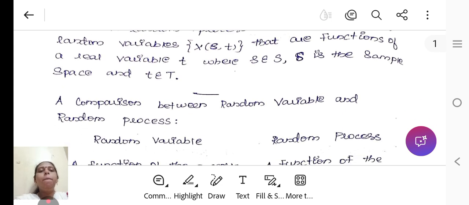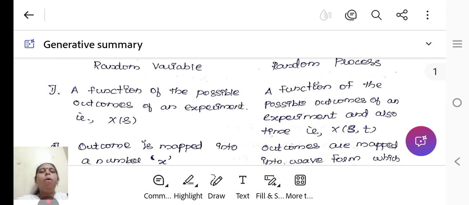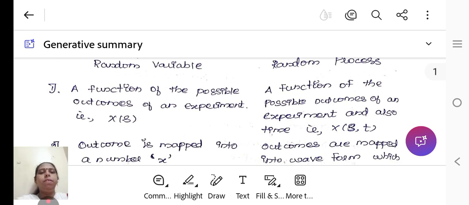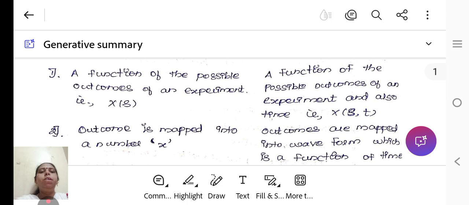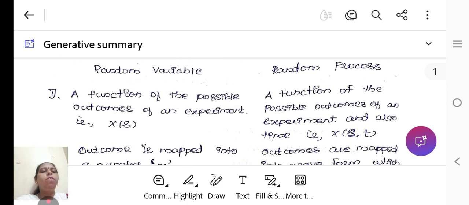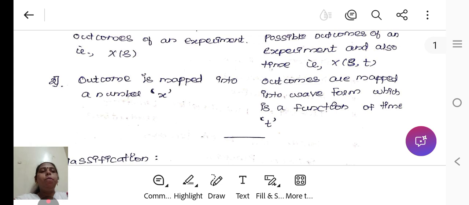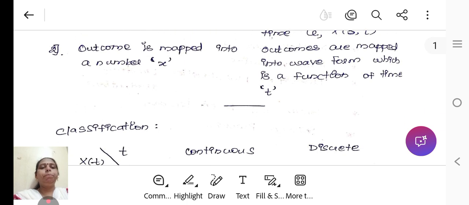Let us now compare the random variable and random process. Random variable: a function of a possible outcome of an experiment. The outcome is mapped into a real number. Random process: a function of the possible outcome of an experiment and also time, X(s, t). In random process, the outcomes are mapped into waveforms, which are functions of time.